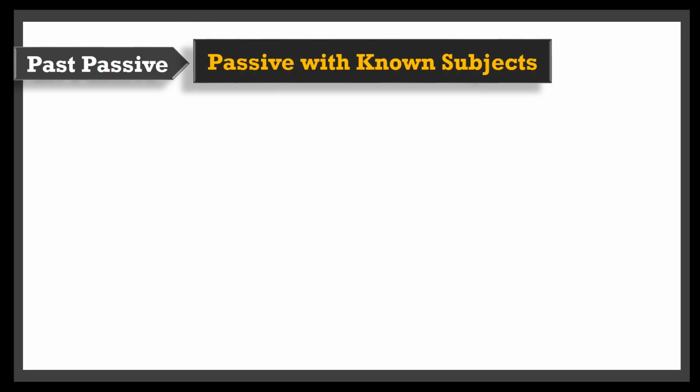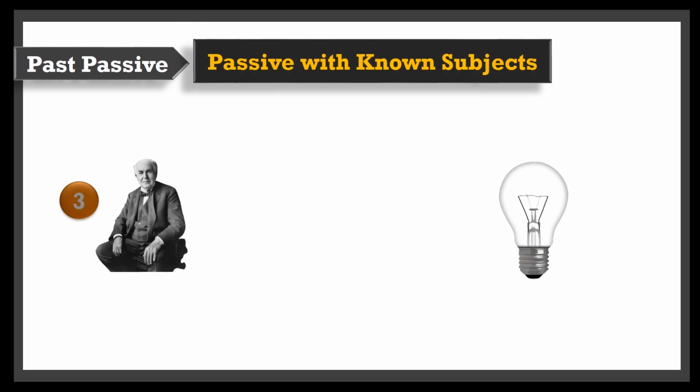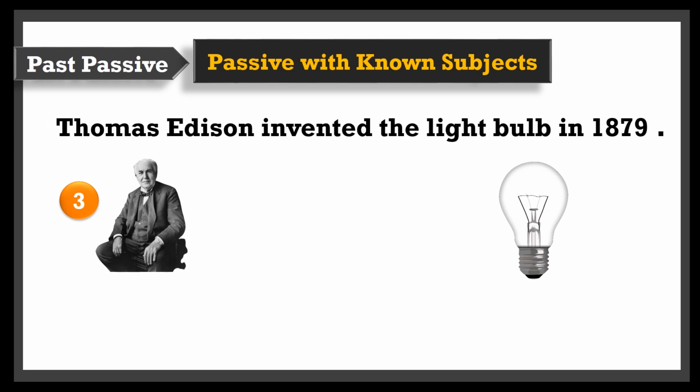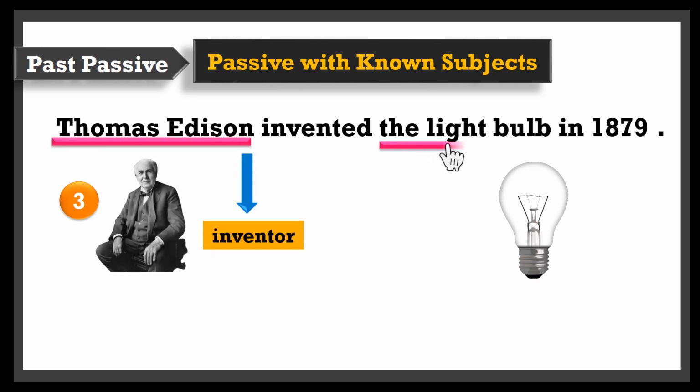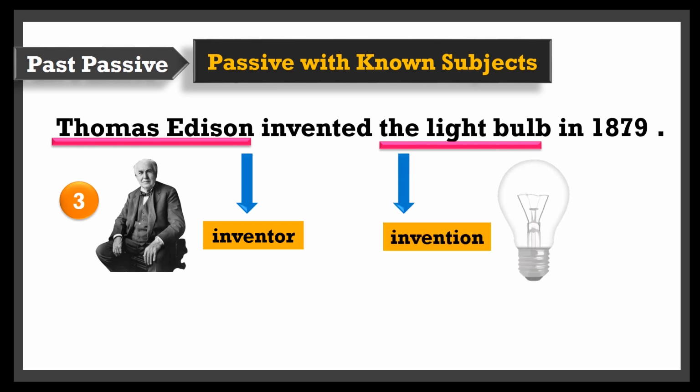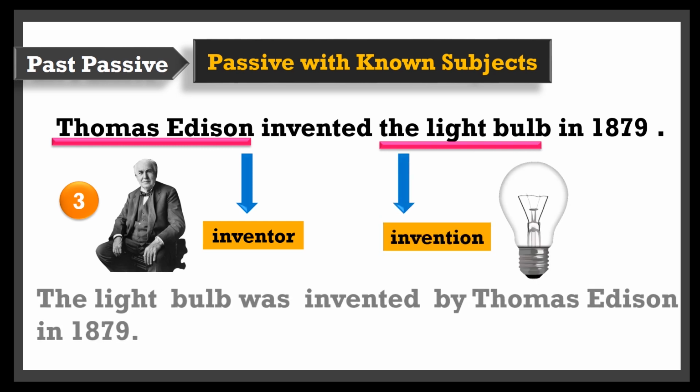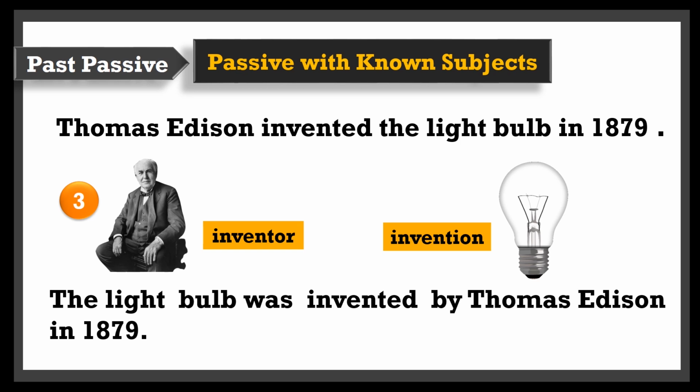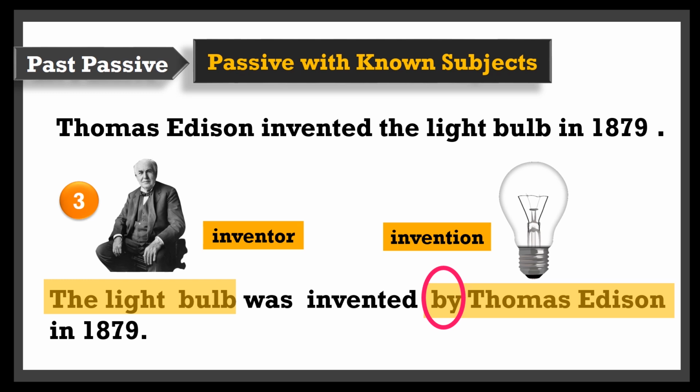Talking or writing about inventions is another reason for using the passive rather than the active voice. Let's check this example. Thomas Edison invented the light bulb in 1879. As you can see, both, let's say, the subject and the object are mentioned. If we want to focus the reader's attention on the invention as an important event, the sentence would be: the light bulb was invented by Thomas Edison in 1879.